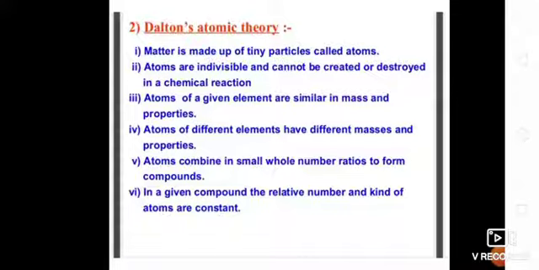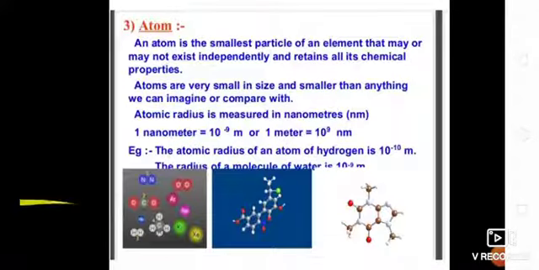Next point, atoms of different elements have different masses and properties. Next point, atoms combine in a small whole number ratio to form compounds. Next point, in a given compound the relative number and kinds of atoms are constant.